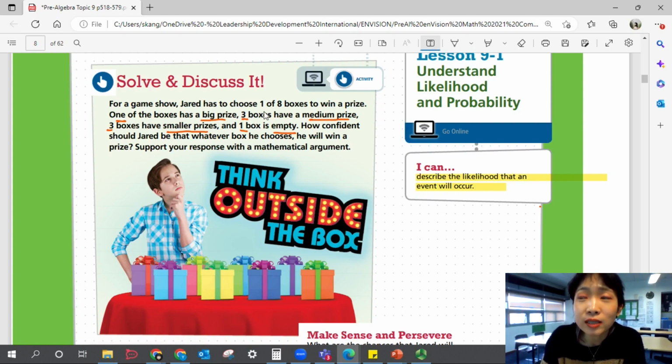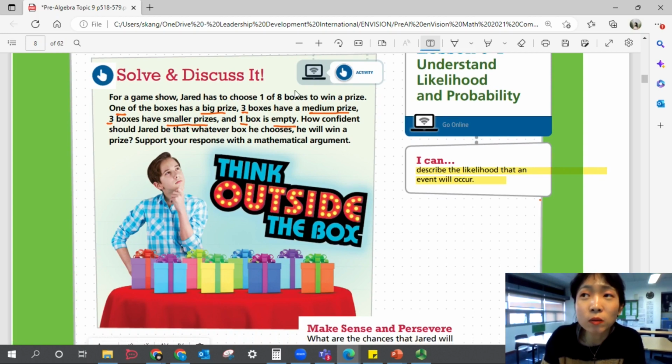For medium prize, it's 3 out of 8, right? And the smaller prize is 3 out of 8 as well. And then one box that is empty would be 1 out of 8. So the probability of picking the box that is empty and picking the big prize would be the same. It has the same probability. But most of it would just be medium or smaller prizes, right?